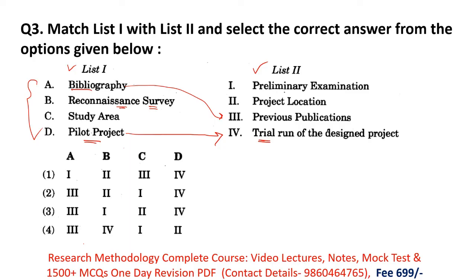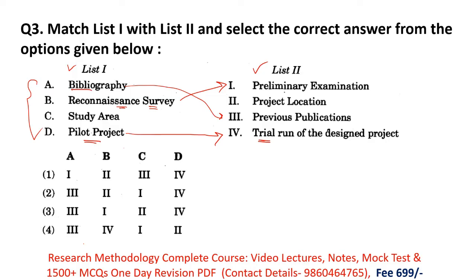They examine a proper land with the help of maps. So in a reconnaissance survey, researchers actually do preliminary examinations. That's why reconnaissance survey is a preliminary examination. With the help of maps and pictures, we examine a particular area, a particular land.